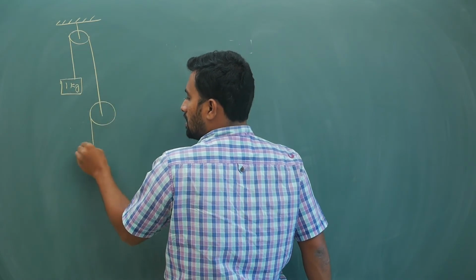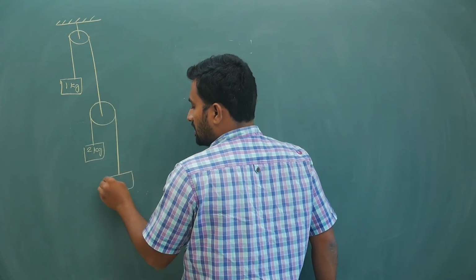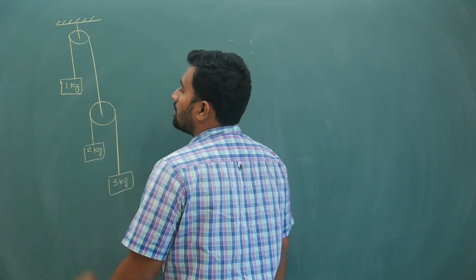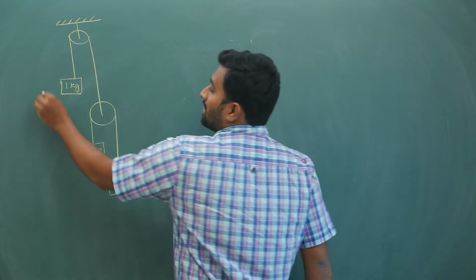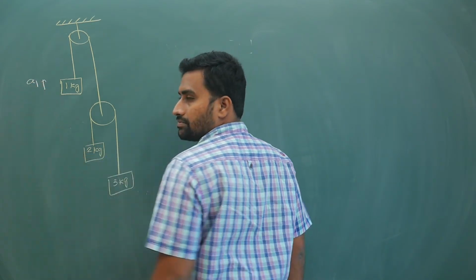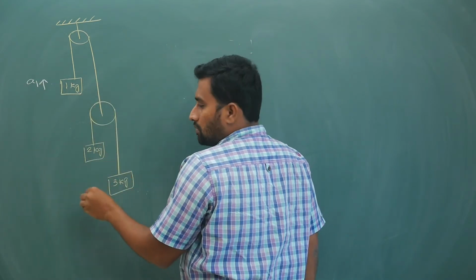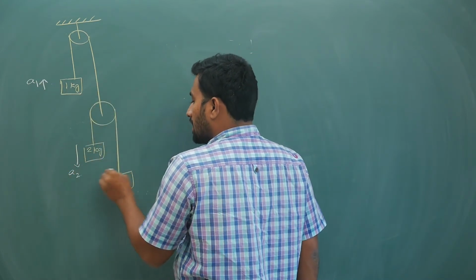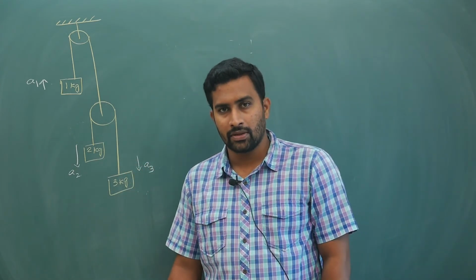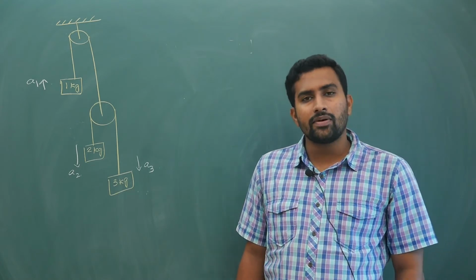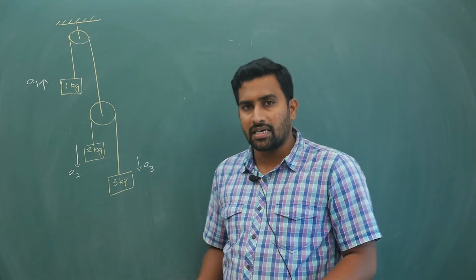Attached to this pulley you have a 2 kg block. Attached to this there is a 3 kg block, like this. Now first step itself, assume that the acceleration of this is a1. Obviously, if this is going upwards, this thing comes down. Let us say the acceleration of this is a2 and the acceleration of this is some a3 with respect to ground directly. Right? Same question I am signifying, why do we actually need constraint relations?